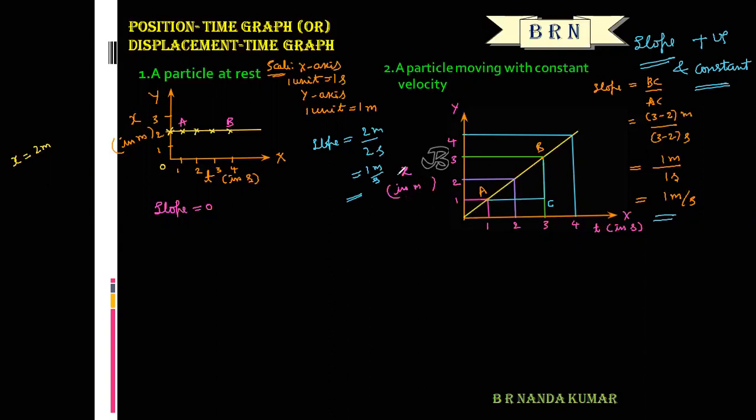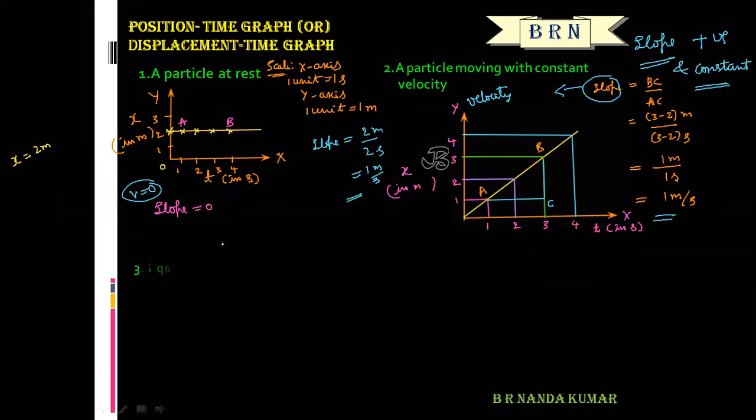So slope of displacement time graph gives, what is this? This is actually velocity. Slope of displacement time graph gives the velocity. So here what is the velocity? The particle is at rest. What is the velocity? Velocity is equal to 0. So in this graph velocity is 0. So here the velocity is constant. Velocity is positive and constant.